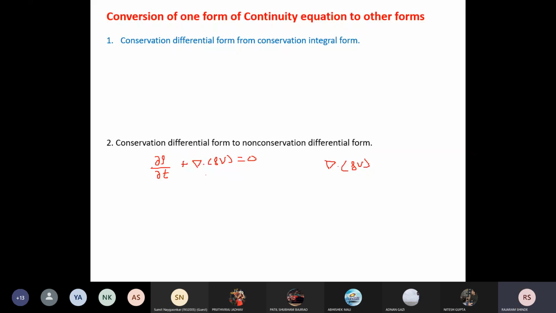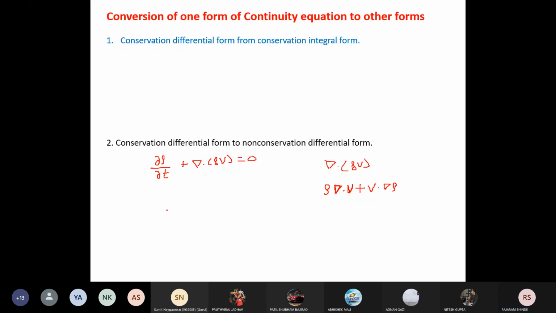We have already seen this in vector algebra. It is the same as the regular derivative: rho times del dot v, where del is the differential operator, plus v dot del rho, or v dot the gradient of rho. We can write it in this form. Now I will put this term in this equation.